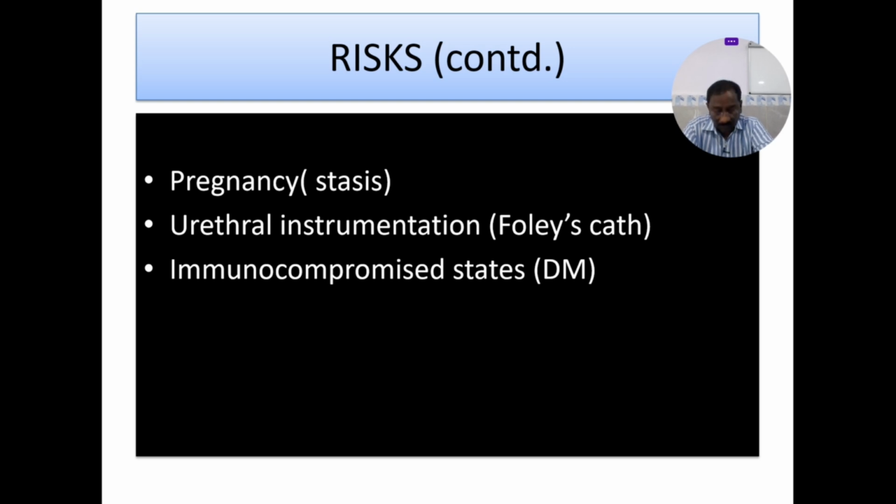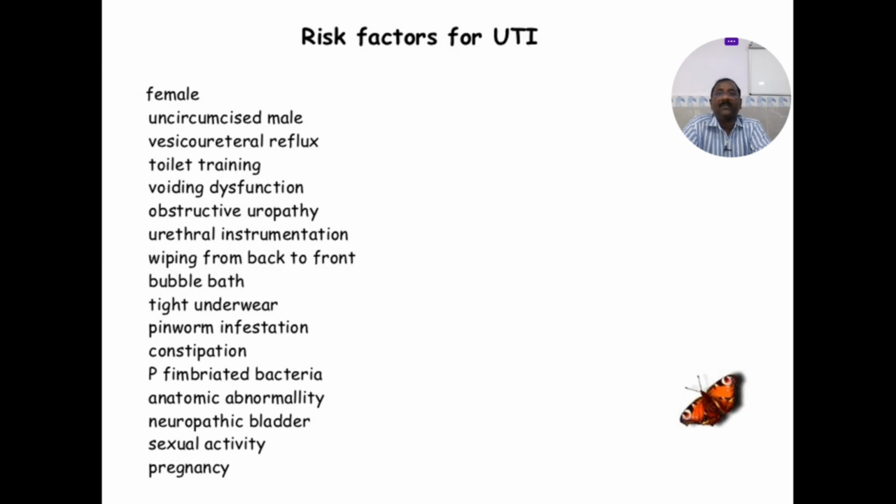Pregnancy is an important reason to have more urinary tract infections because of the stasis of urine in the bladder. And urethral instrumentation, that is the Foley's catheter. For some reason, most of the people in the casualty will put the Foley's catheter, whether needed or unneeded. That could be another reason for ascending infections, and immunocompromised populations like HIV, diabetes, etc.